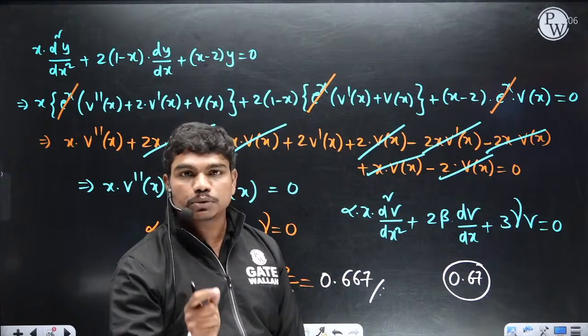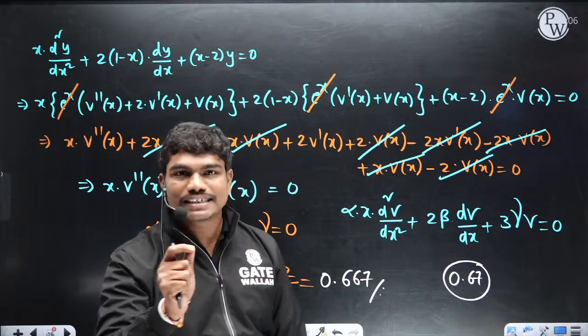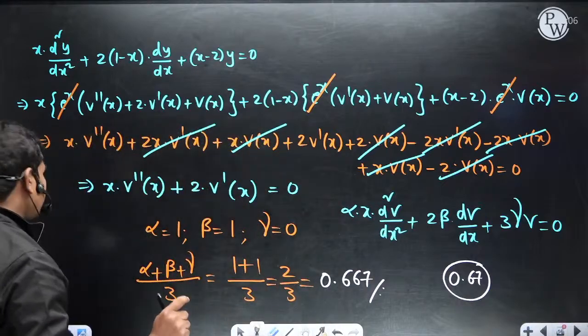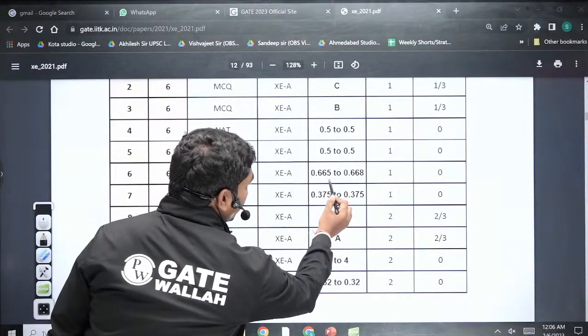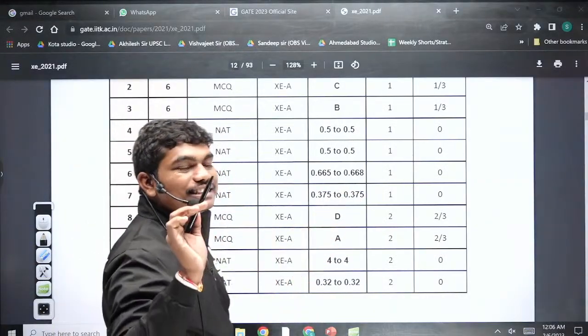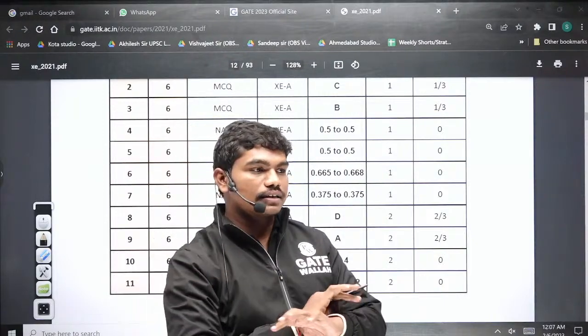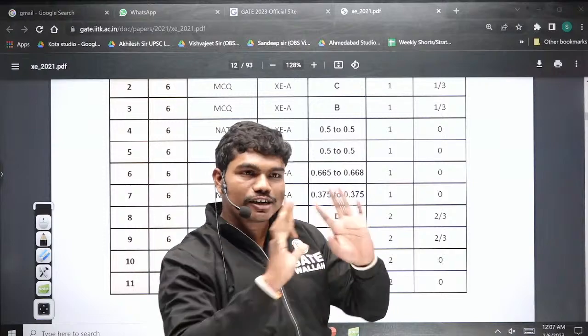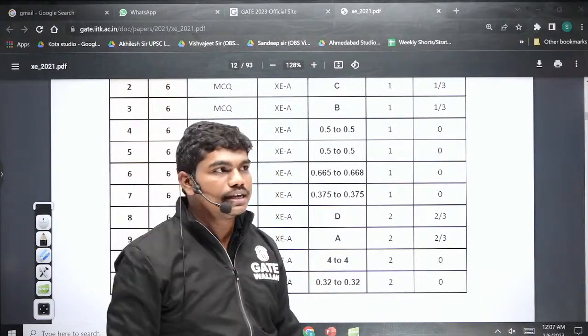Clear? That's why every time I talk about this question, 2 by 3 is 0.667. The range is 0.665 to 0.668. If you wrote 0.67, that's it, the complete effort is lost. It takes so much time to do the substitution, but after doing all of this your marks get lost. So please be careful.